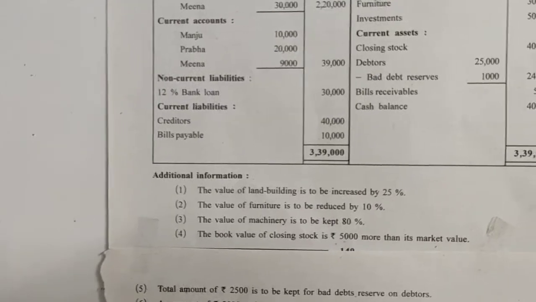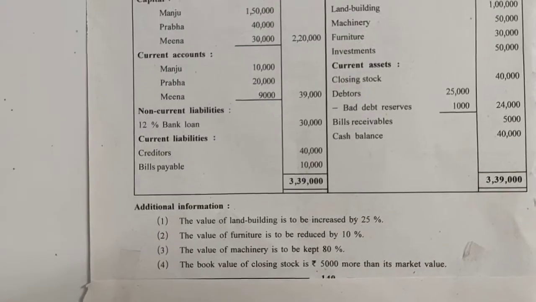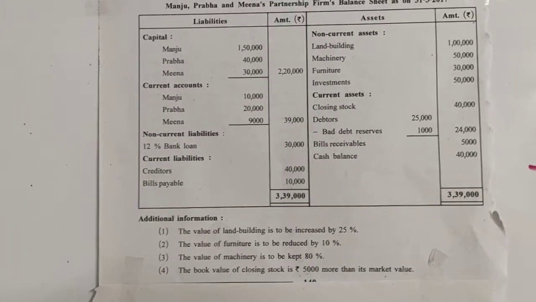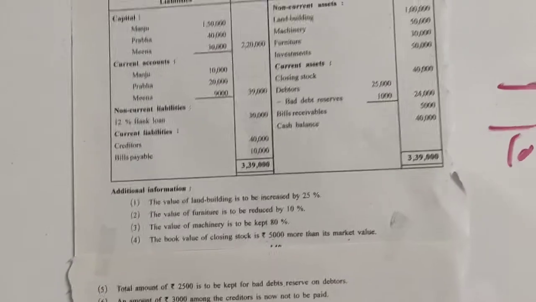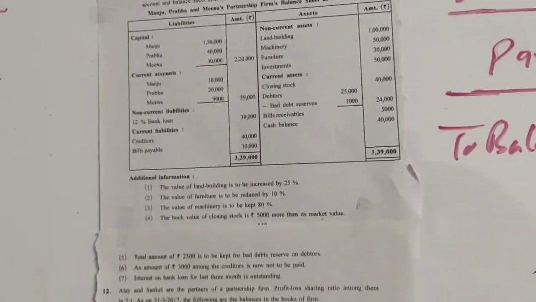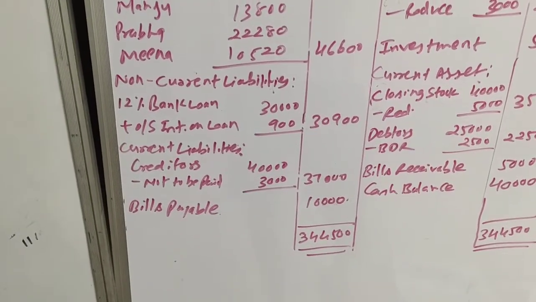So 37,000 creditors we have already written, and the last item is bills payable. There is no change in bills payable, so it will be recorded as it is. So 10,000 we will be writing at the liability side of the balance sheet as bills payable. Here it is, bills payable rupees 10,000.